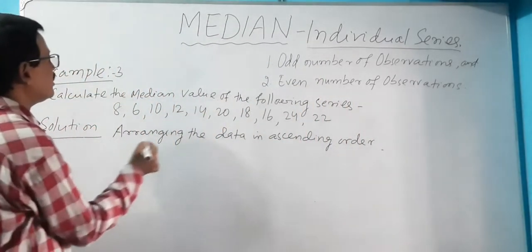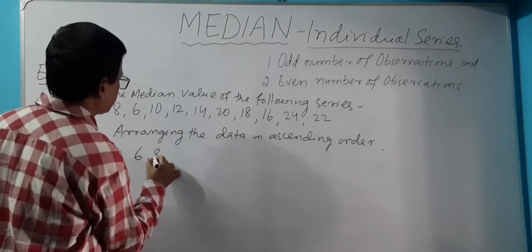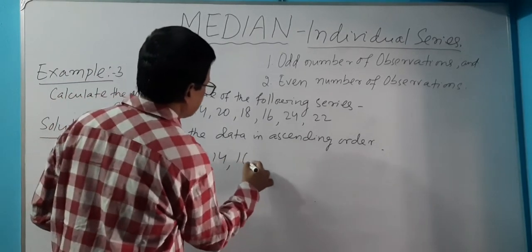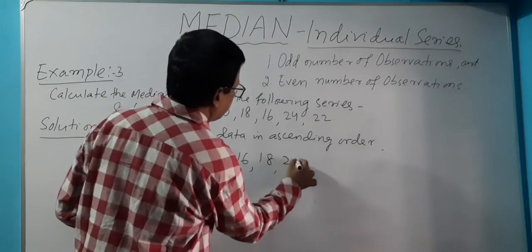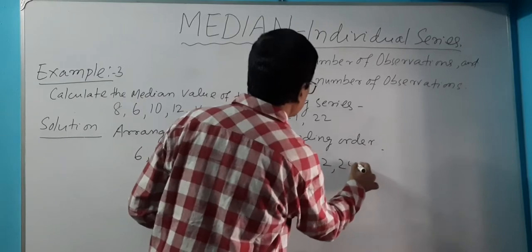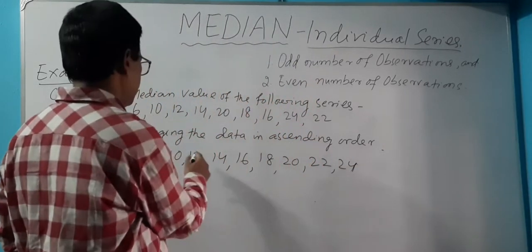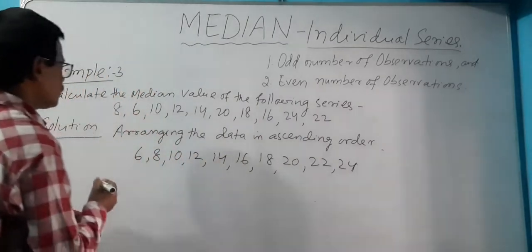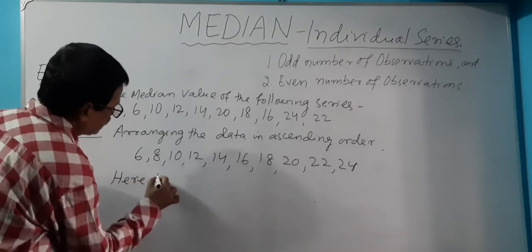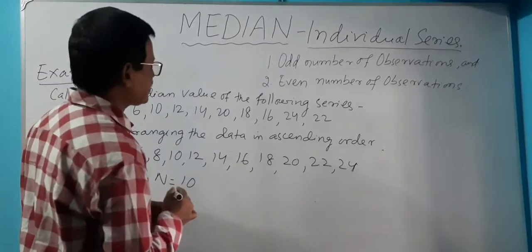Arrange this in ascending order, lowest value first, then the next value, likewise. 6, 8, 10, 12, 14, 16, 18, 20, 22, 24. 1, 2, 3, 4, 5, 6, 7, 8, 9, 10. So here the number of observations, or n, is equal to what? 10.